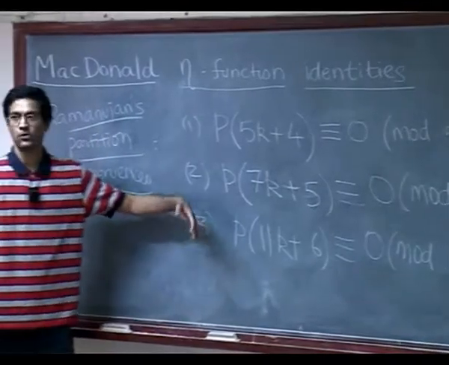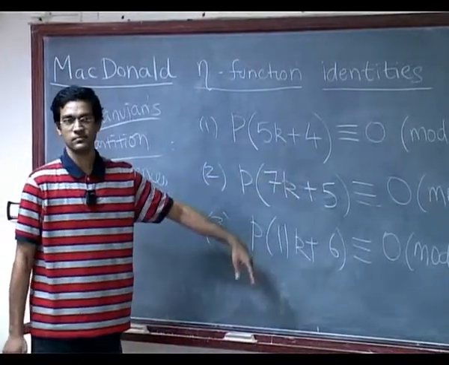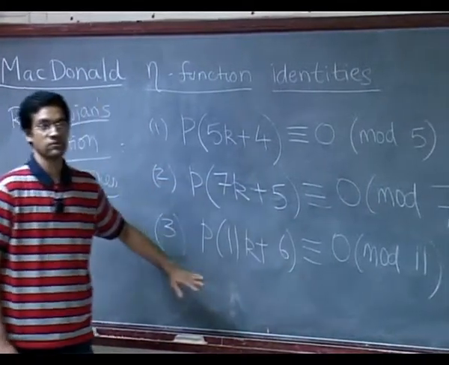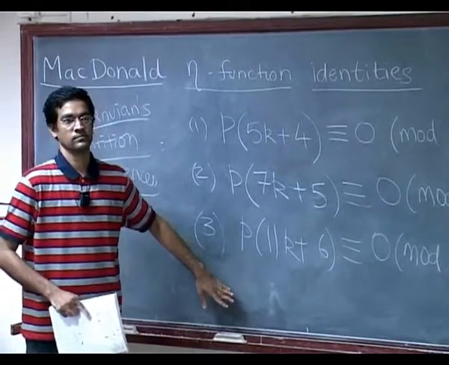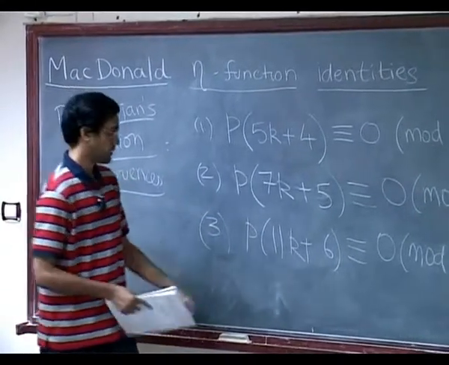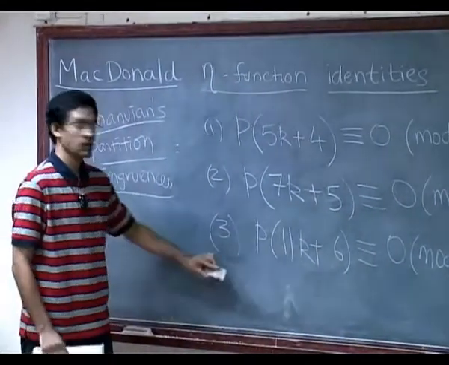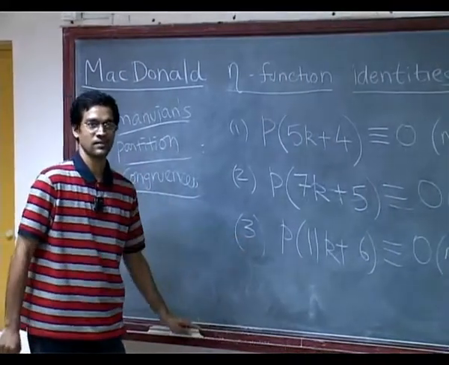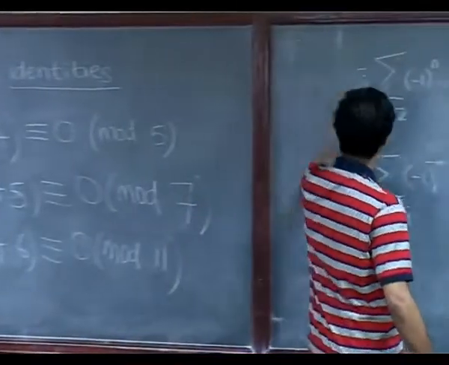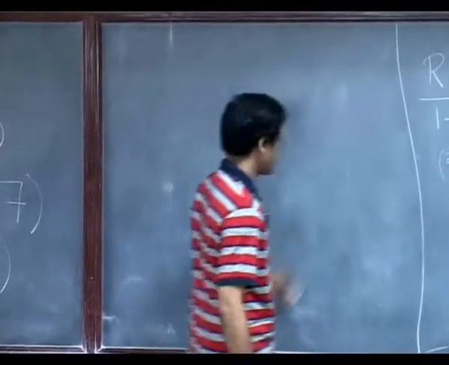And these were only 3 of the several. He had congruences for all kinds of moduli, and he finally formulated all these conjectures by staring at values of the partition function up to n equals 200. Okay. So you compute the values of the partition function till 200, and this was, I think, done by this very famous English combinatorist called Percy MacMahon, who was, I think, in fact, a major in the Indian army, served a while in India and so on. So this is sometime in 1912, I think.